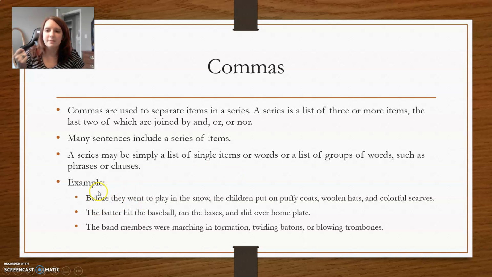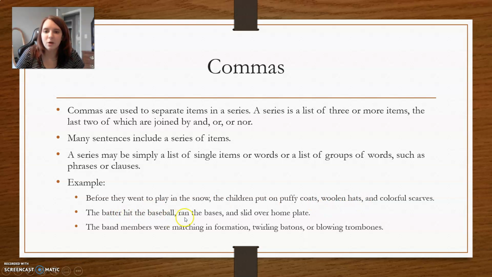So this is an example. "Before they went to play in the snow, the children put on puffy coats, woolen hats, and colorful scarves." So you see that these are the listed items. These are the 3 things that the children put on, and they are broken up using those commas.